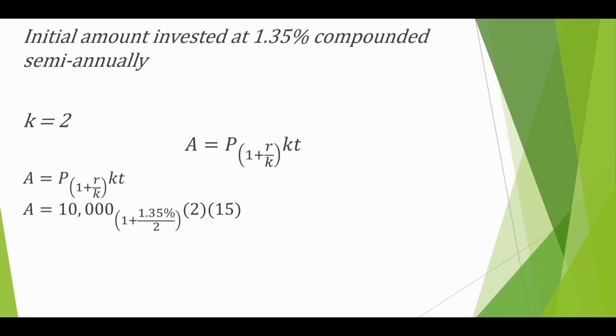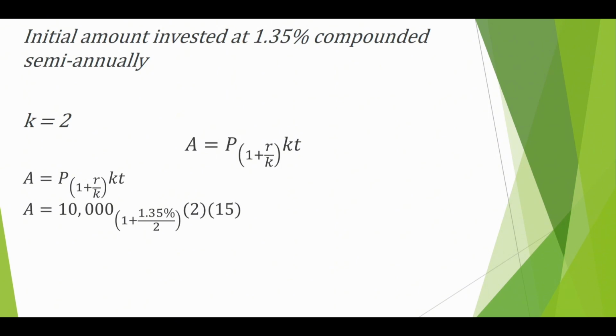Bank 2 presents an interest rate of 1.35% compounded semi-annually, resulting in an anticipated future value of approximately 12,236.27 pesos. Initial amount invested at 1.35% compounded semi-annually. Our K here is 2. Let's substitute the given values into our formula. We have A is equal to 10,000 times the quantity of 1 plus 1.35% over 2, raised to the power of 2 times 15.